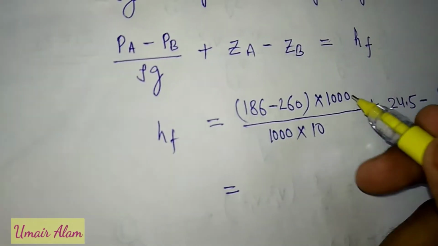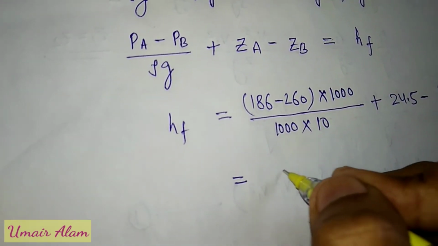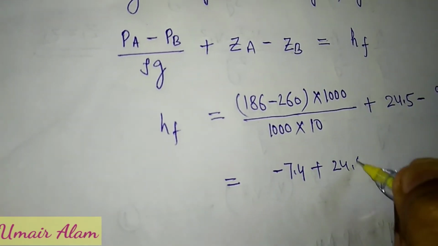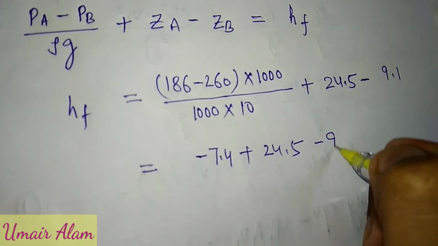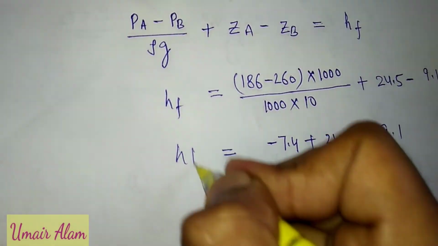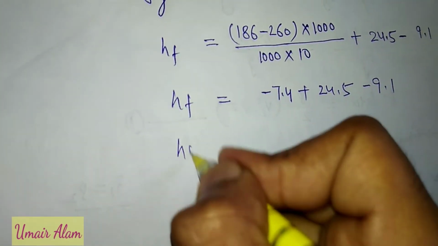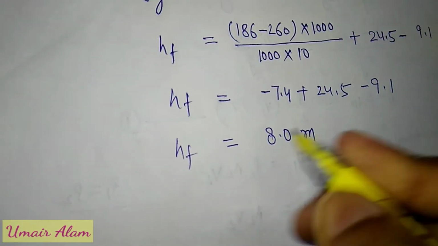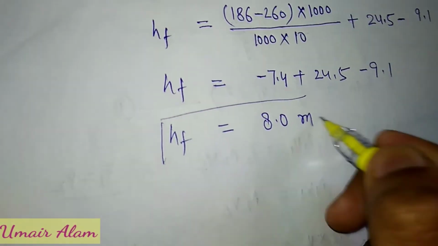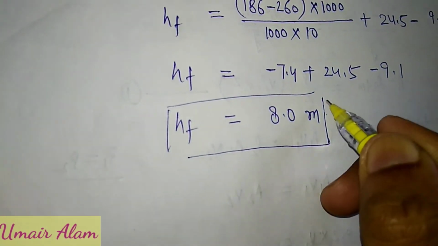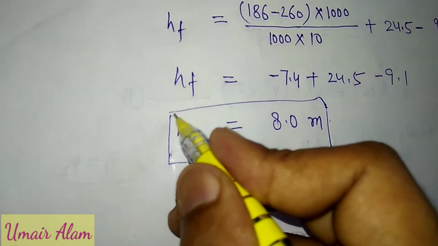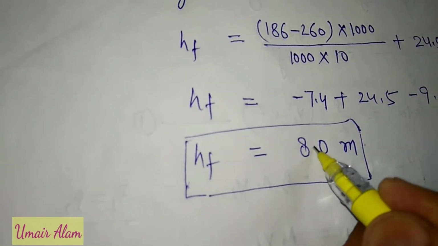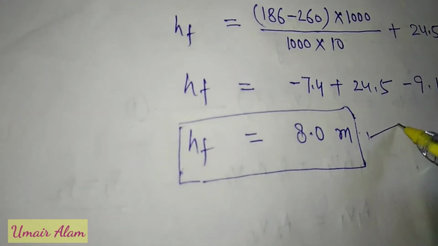When we calculate, the first term will be minus 7.4, plus 24.5 minus 9.1. This is HF. So finally HF will be equal to 8.0 meter. This is our answer. We have calculated the head loss due to friction as 8.0 meter, and this is the correct answer.